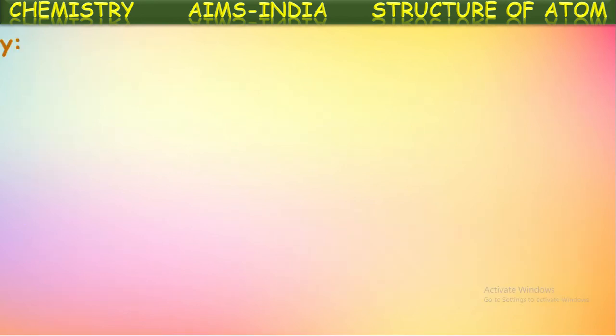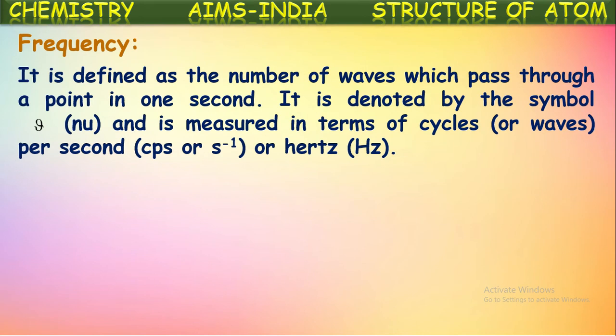Okay. Next property or next characteristic is frequency. It is defined as the number of waves which pass through a point in 1 second. Or simply to say, the number of waves passing through a point per second is defined as frequency of that radiation. It is denoted by the symbol nu. So this is a symbol for frequency.